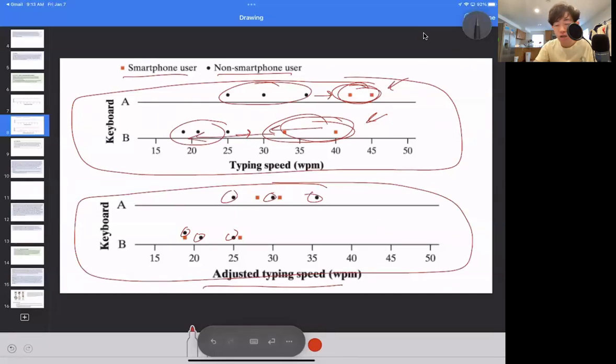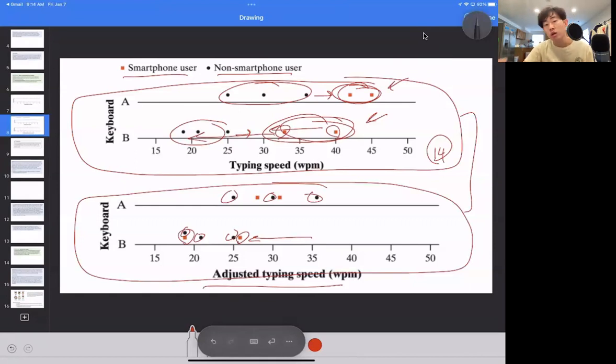There was no context here, but you can go to the textbook and read that the average difference was about 14 or so. So we take this number, 40, and subtract 14, which gets you about 26. We take this number, 33, and subtract 14, which gets you 19. So that is what adjusted typing speed is. But in order for us to think about this in the context of the graph, this is what I want you to visualize.